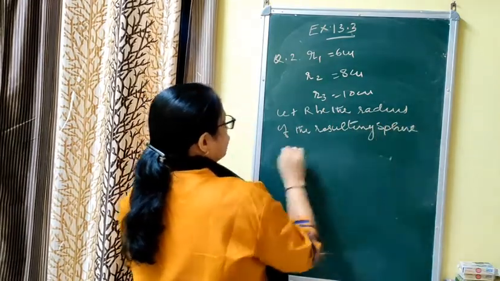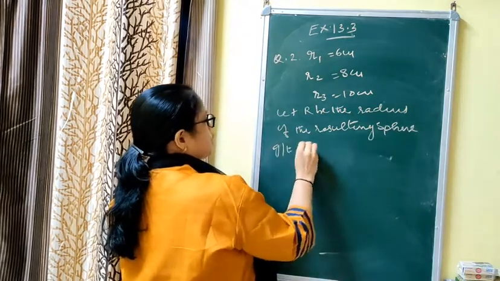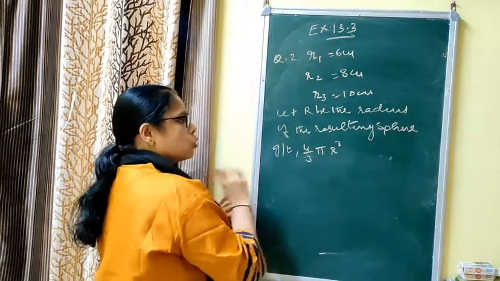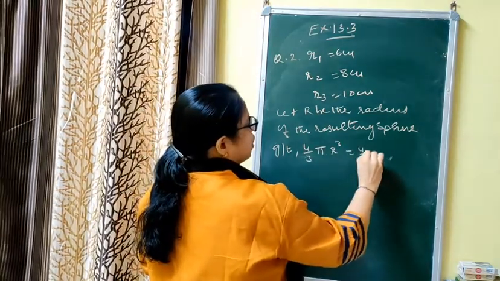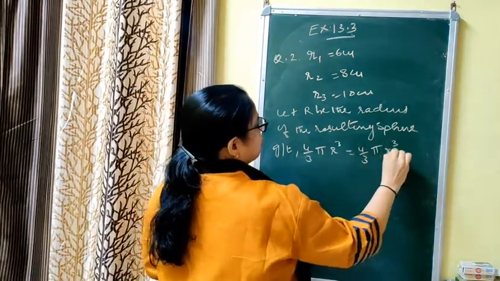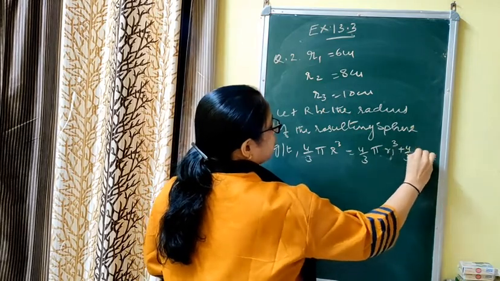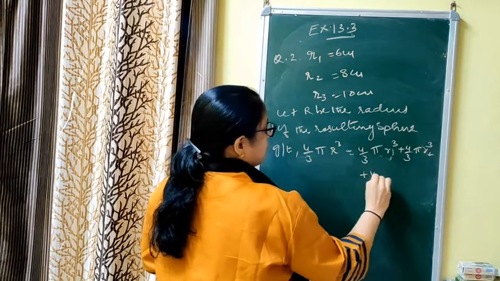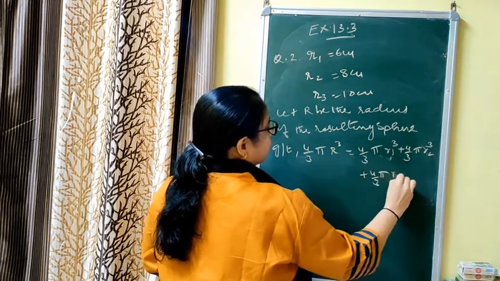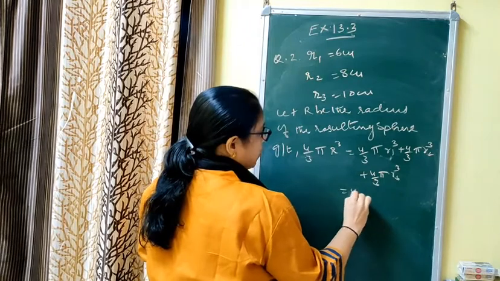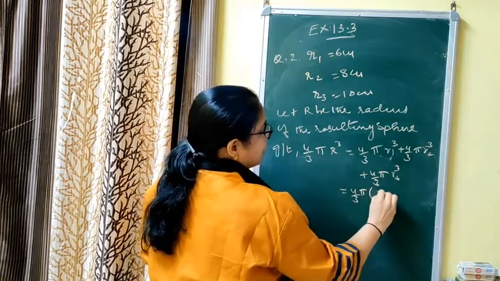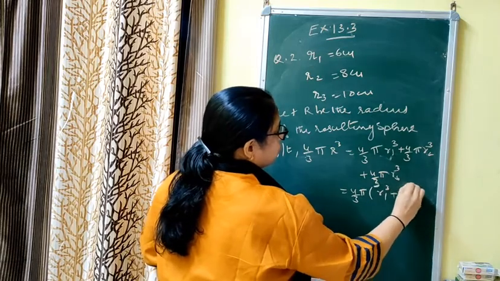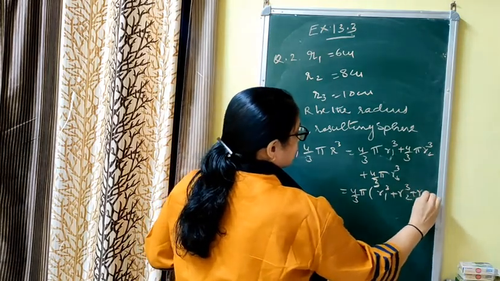That means, given as per the question, 4 by 3 pi r cube, that is the volume of the new sphere, is equal to the sum of the volumes of the given spheres: 4 by 3 pi r1 cube plus 4 by 3 pi r2 cube plus 4 by 3 pi r3 cube. You can take 4 by 3 pi common from the right side: 4 by 3 pi into r1 cube plus r2 cube plus r3 cube.